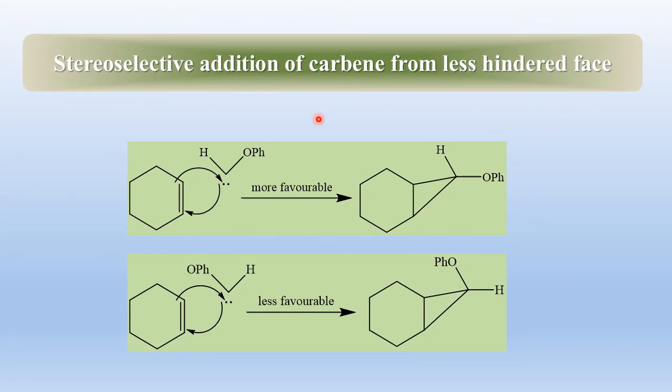Next is stereoselective addition of carbene from the less hindered face. Moderate stereoselectivity is also seen in the addition of phenoxycarbene to cyclohexene, in which the product ratio is apparently influenced by steric factors that favor the introduction of larger groups, that is phenoxy, in the less crowded exo position. Here it is more favorable because phenoxy is at the exo position. It is less favorable because phenoxy is at the endo position.